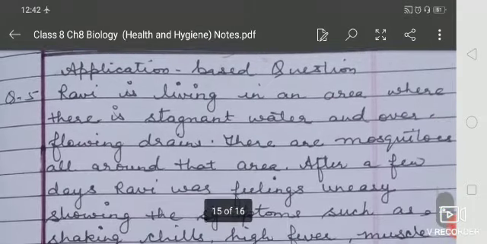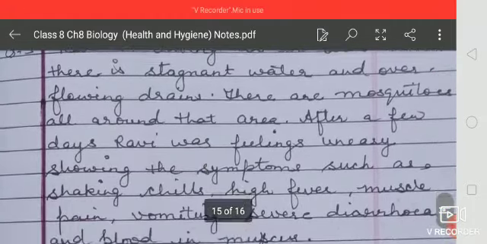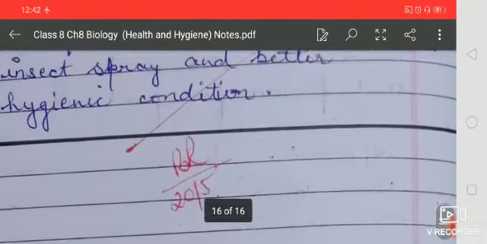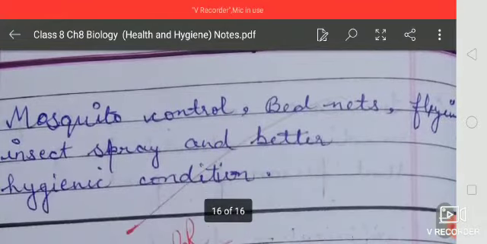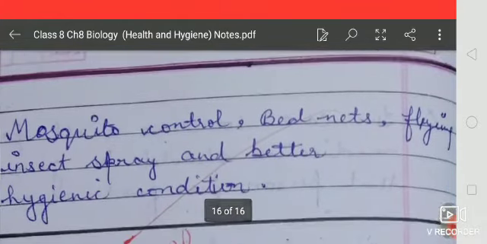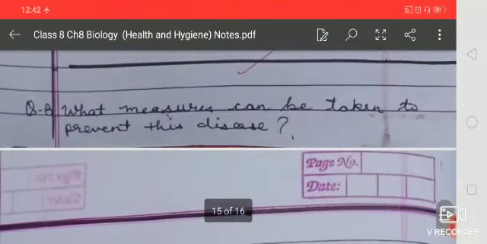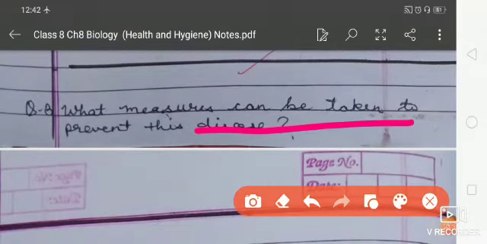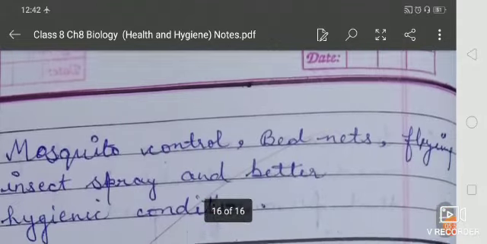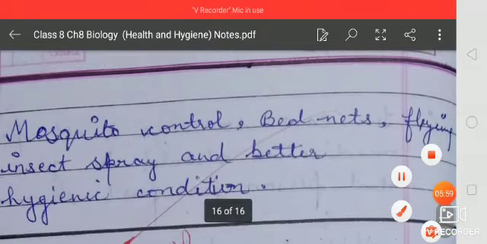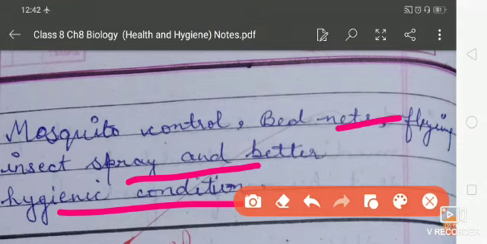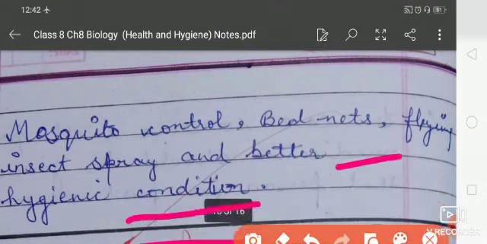Next one is an application based question. Here we had already discussed it in the bookwork. And the next one is, how would you prevent the mosquito? So mosquito control, how would you prevent malaria? The question is, what measures can be taken to prevent this disease, malaria? So mosquito control, bed nets, flying insect spray and better hygienic conditions. In this way we can control malaria.